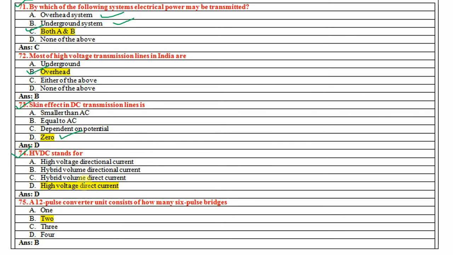HVDC stands for high voltage direct current, very simple. Now 75th, a 12 pulse converter unit consists of how many 6 pulse bridges? So 2. The answer is 2.